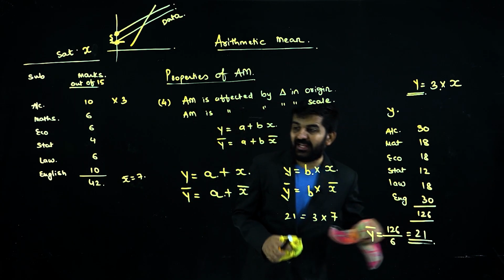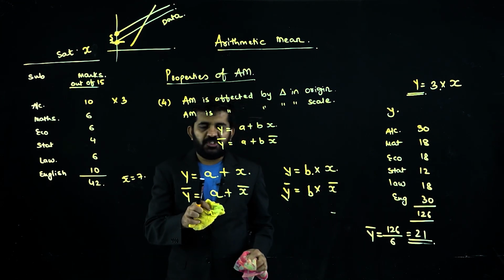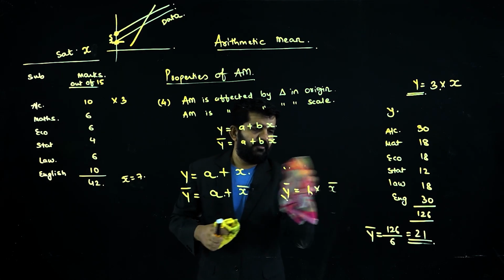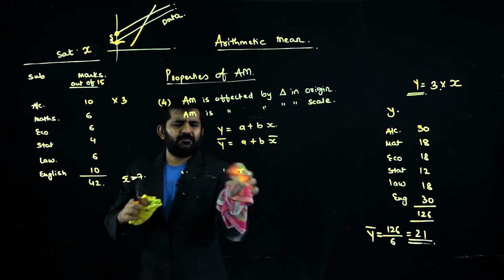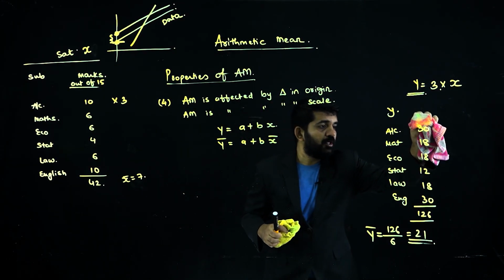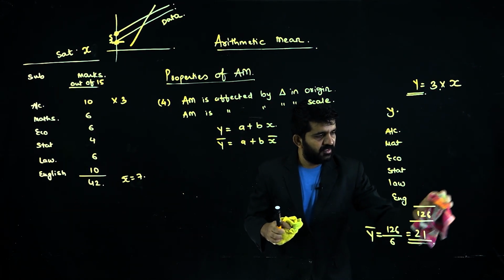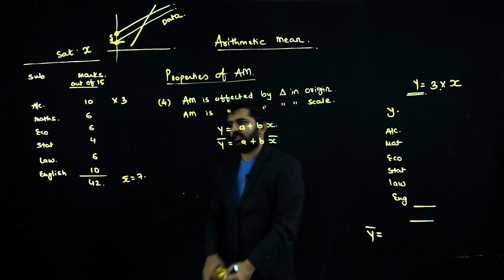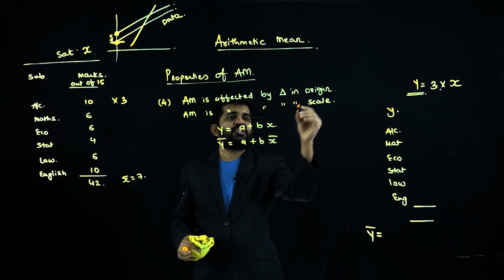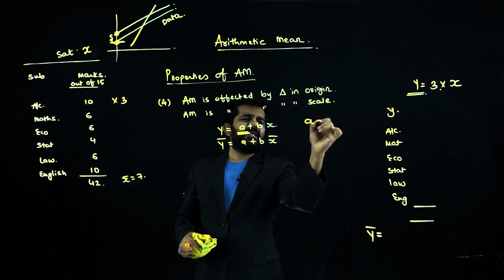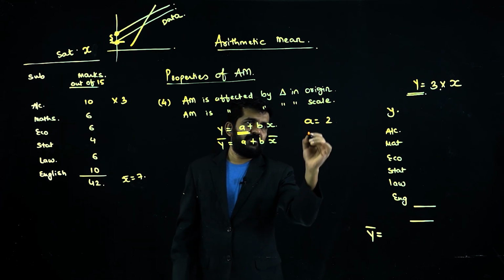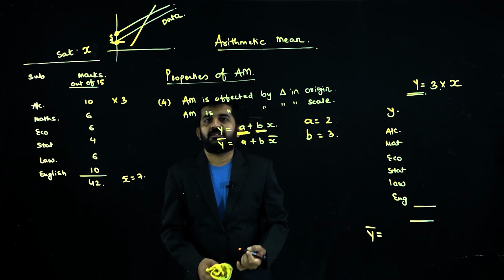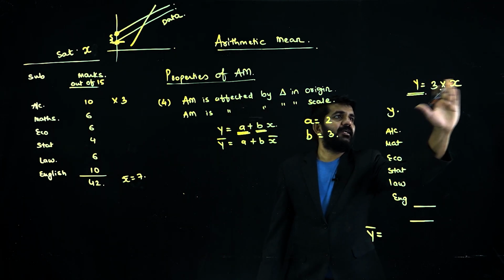So, let us take it together. Change in origin, this will be affected. Change in scale, this will be affected. Total, this will be affected. Is it alright? So, what is my new data? I am changing origin also and I am changing scale also. What is my change in origin? Now, change in origin is termed as A, which is 2, as I have taken previously. Change in scale is always termed as B, and which is 3. So, what will be my new data?